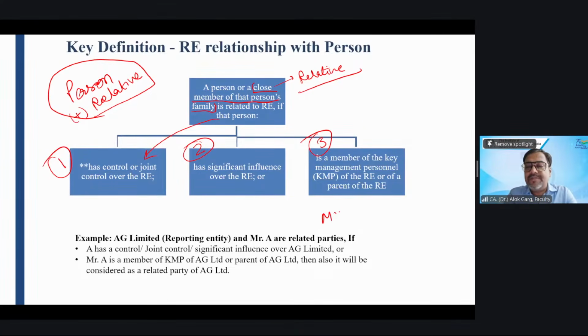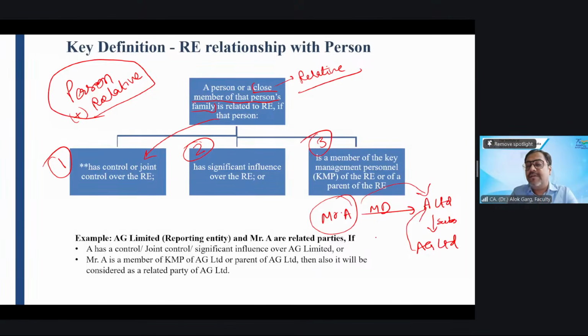For example, Mr. A is an MD in A Limited, right? A Limited has a subsidiary company which is AG Limited. So Mr. A is a KMP of the parent of AG Limited.